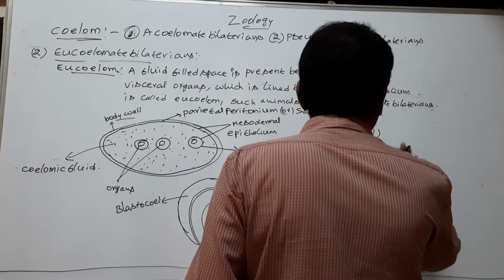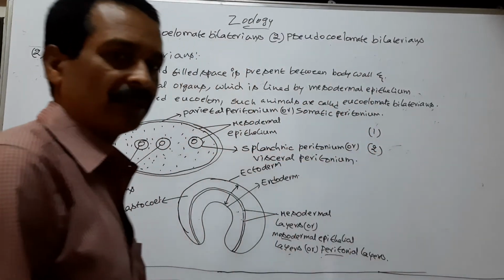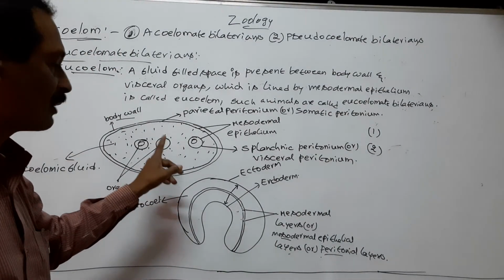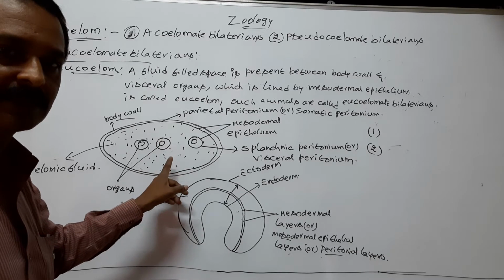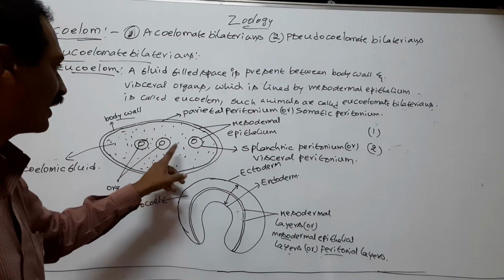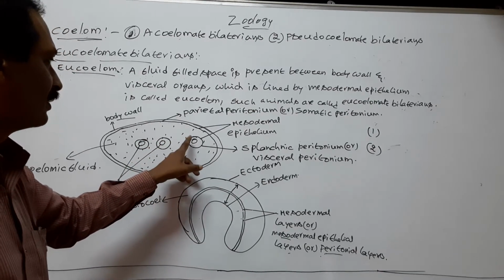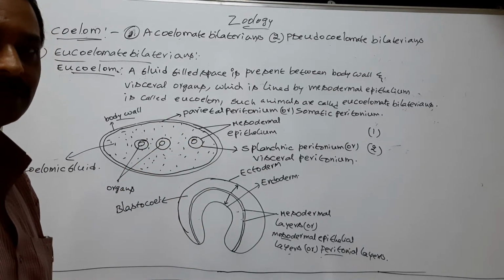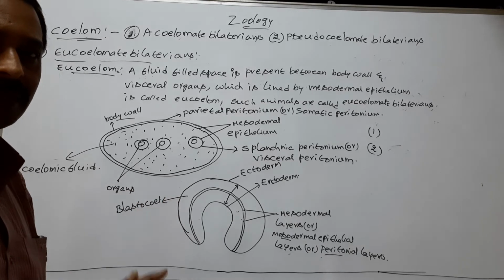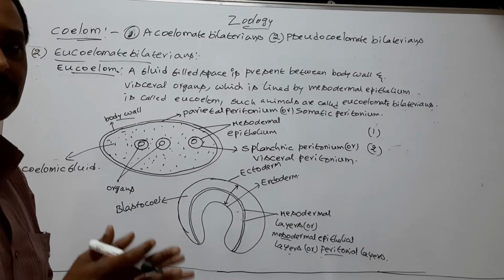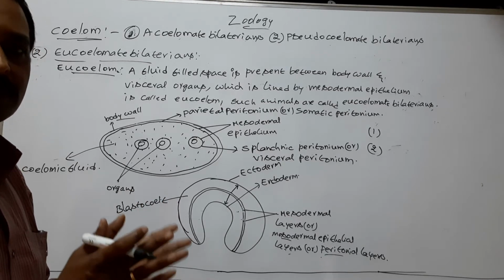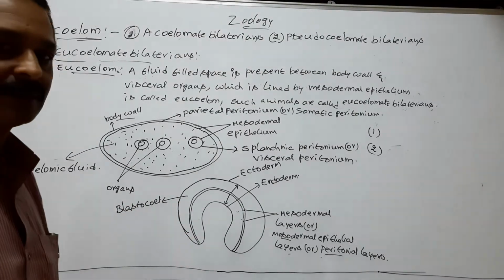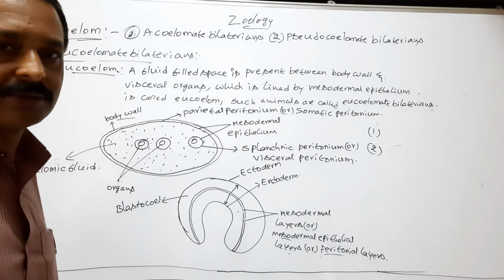So, a double-layered peritoneum that connects some of the organs, or visceral organs, with the body wall.